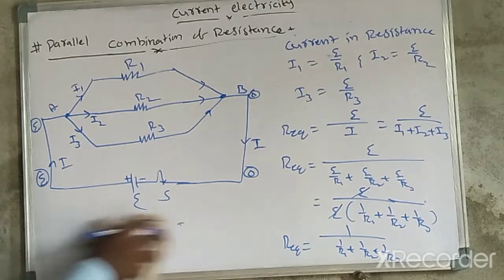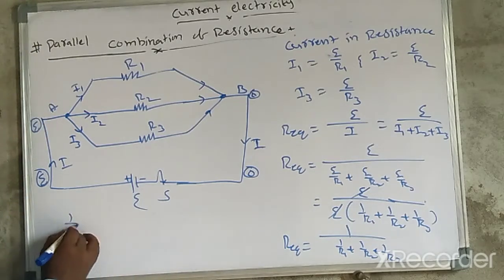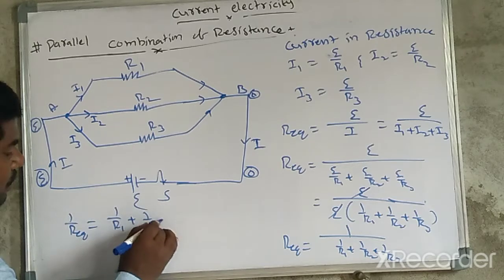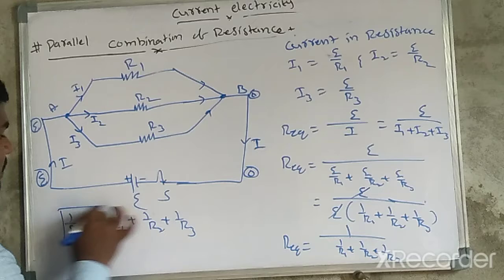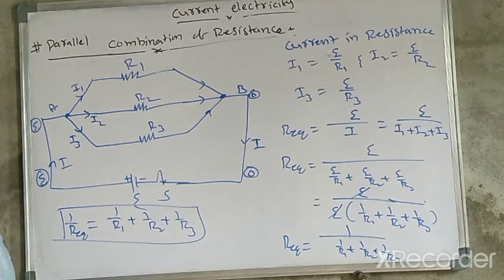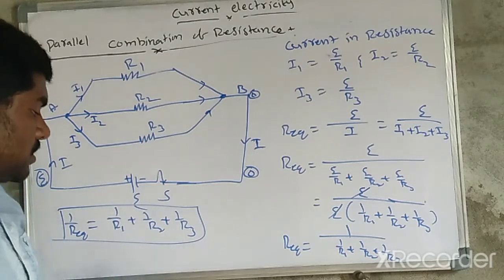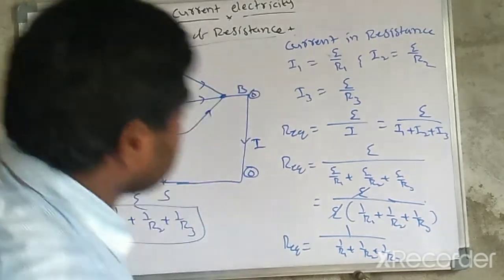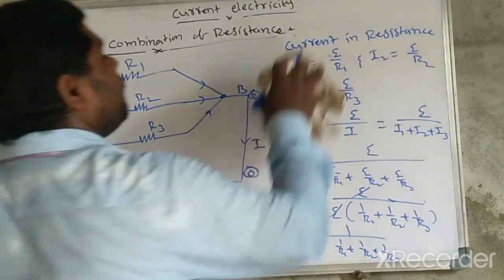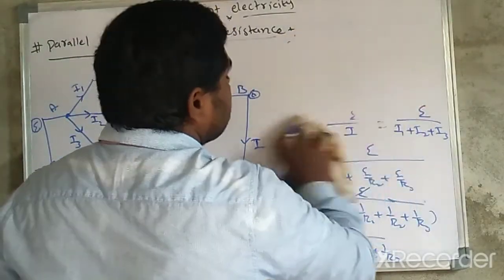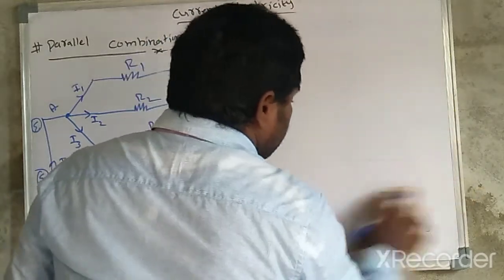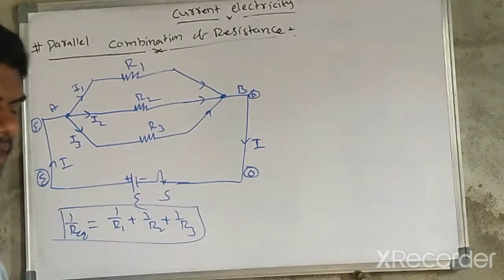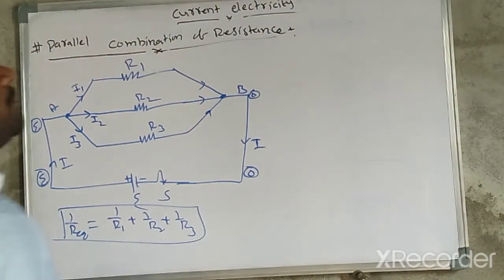So the reciprocal of R equivalent, 1 by R equivalent, is equal to 1 by R1 plus 1 by R2 plus 1 by R3. Whenever three resistors are connected in parallel, this is the equivalent resistor value. If n number of identical or different resistors are connected in parallel combination, then 1 by R equivalent is equal to 1 by R1 plus 1 by R2 plus 1 by R3 and so on, plus 1 by Rn.